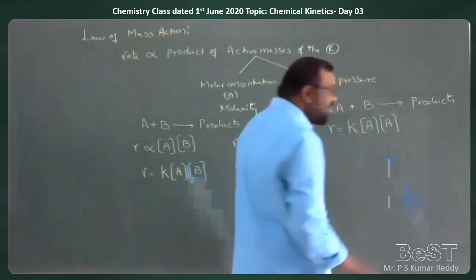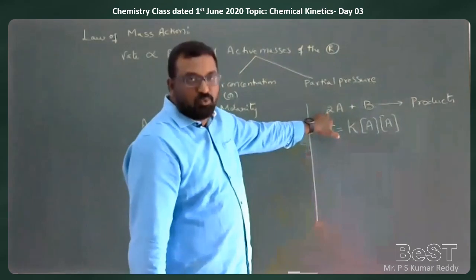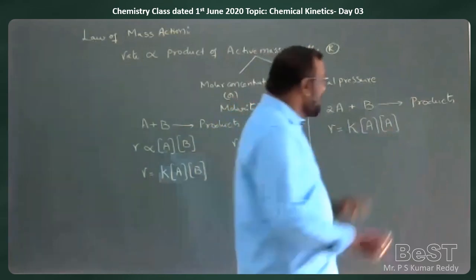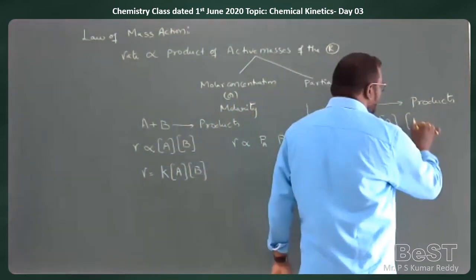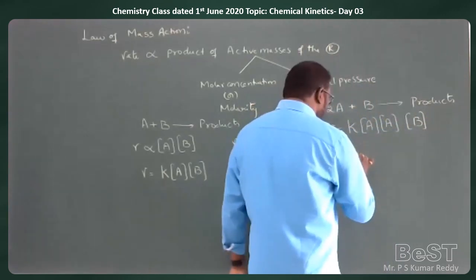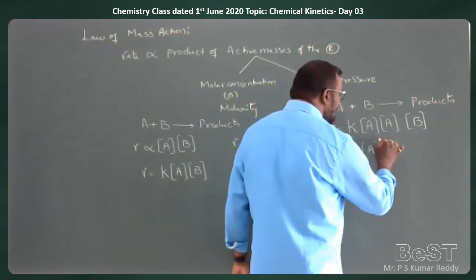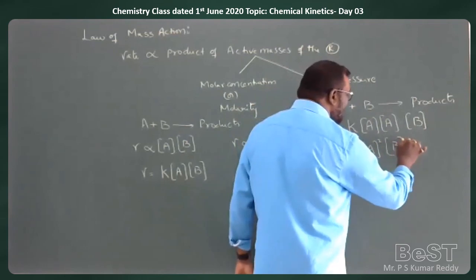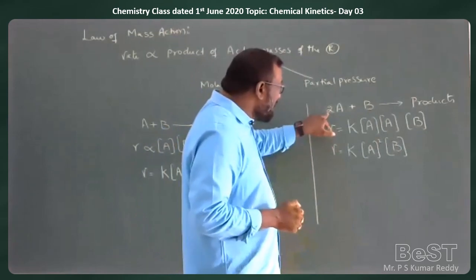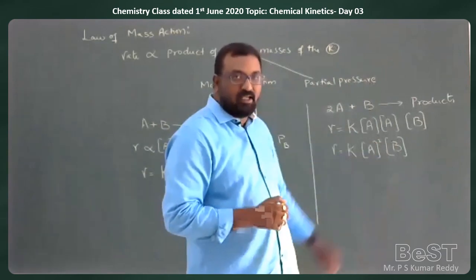Why is it concentration of A into concentration of A? Because here the stoichiometric coefficient is 2. So concentration of A into concentration of A into concentration of B. That is to say that R is equal to K into concentration of A to the power of 2 into concentration of B. Here you can see that the stoichiometric coefficients are raised to their powers.